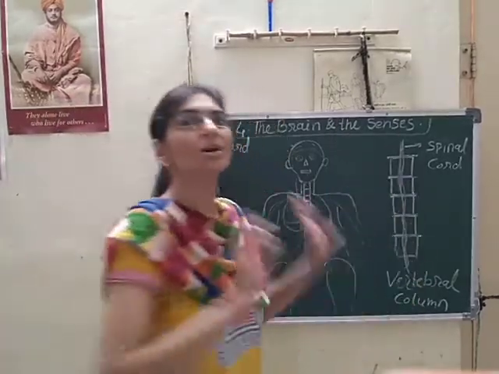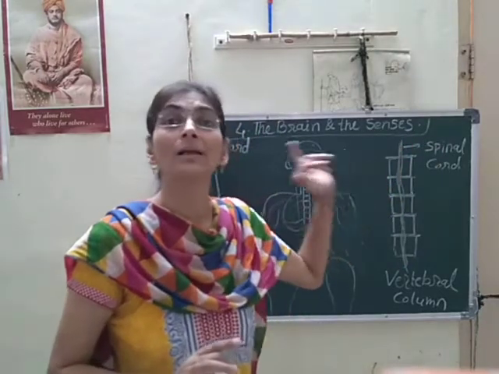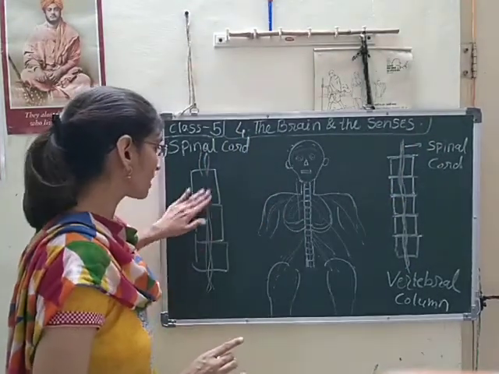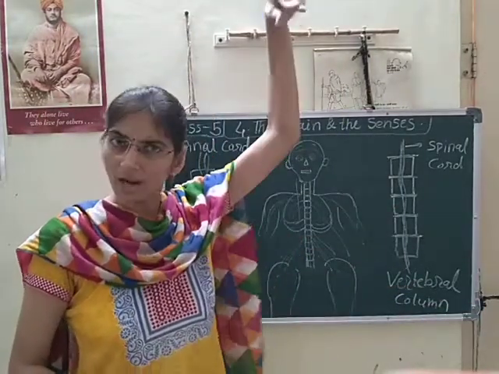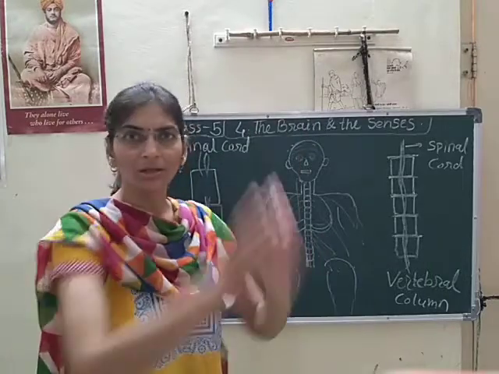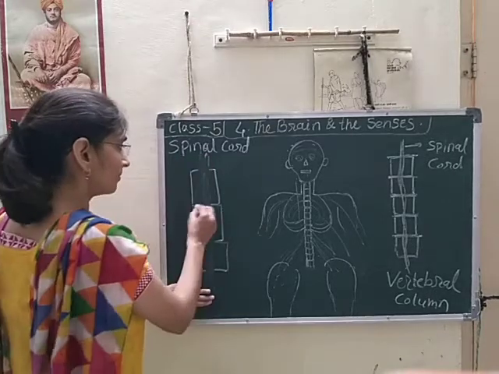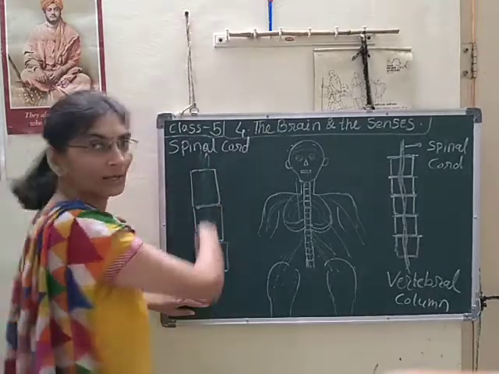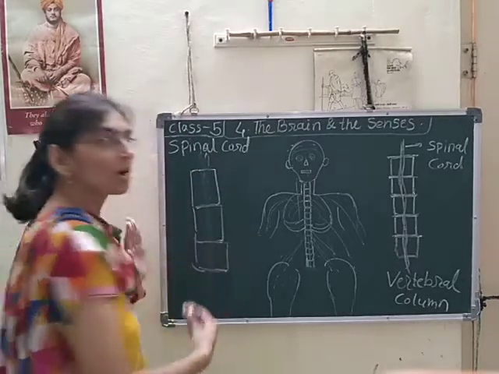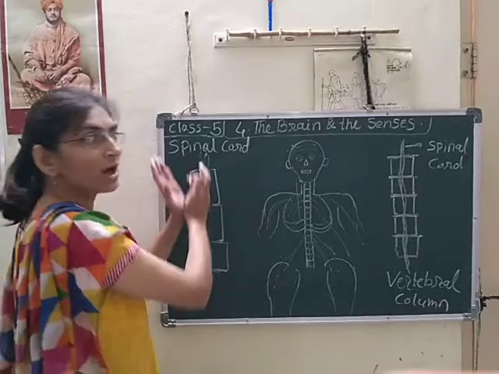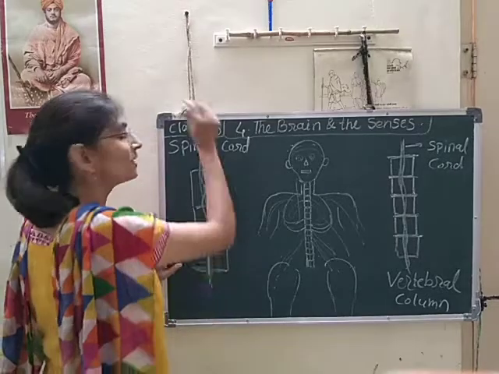That whole structure is not the spinal cord. Only the bunch of nerves is called the spinal cord, and the outer structure is known as the vertebral column. Column means hollow structure. We know any column is hollow. Internally these bones are hollow, and through this hollow structure the spinal cord passes as a bunch of nerves.